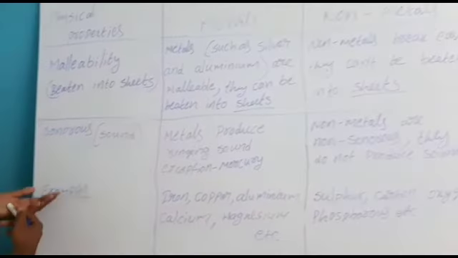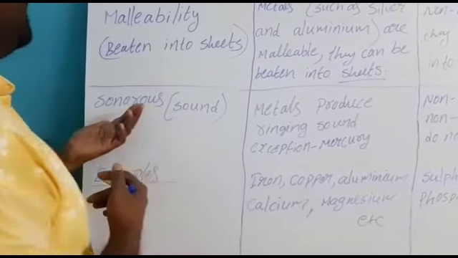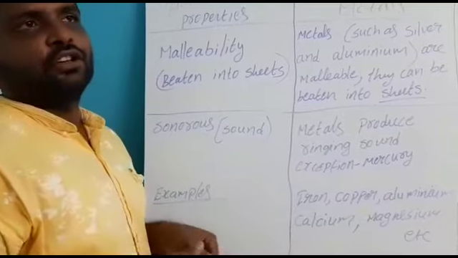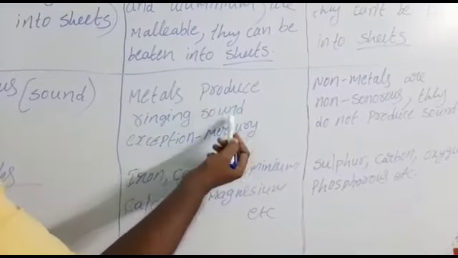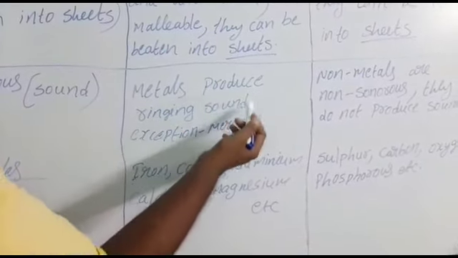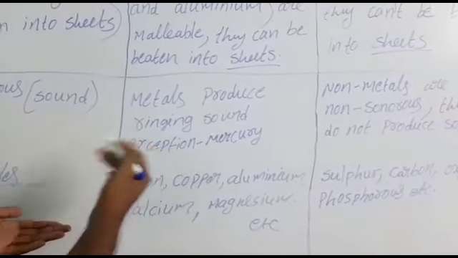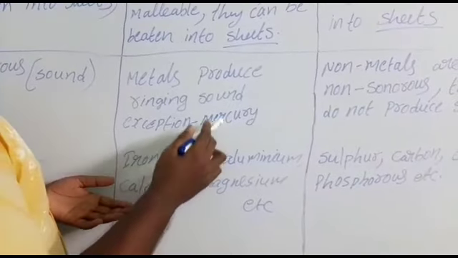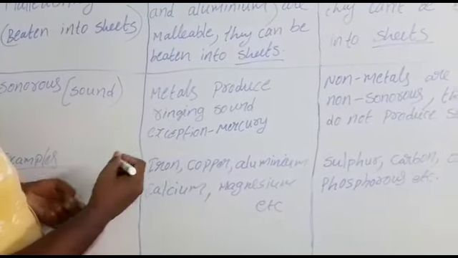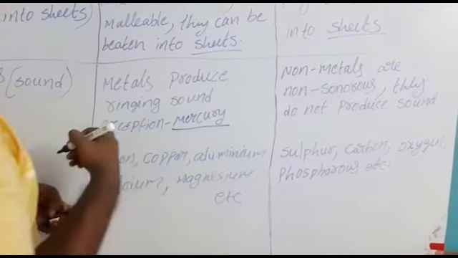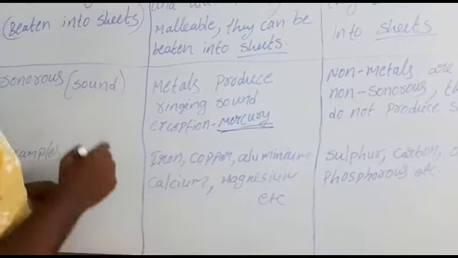And the next physical property, sonorous. Sonorous means sound. They will ask this question also: define the word sonorous. The property which produces sound is called sonorous. Metals produce a ringing sound. That means metals have a sonorous nature. Here also an exception is there. What is that? Mercury. Mercury does not show the sonorous property. Can anyone guess why? I already discussed it: because mercury is in a liquid state. That's why it does not show the sonorous property.